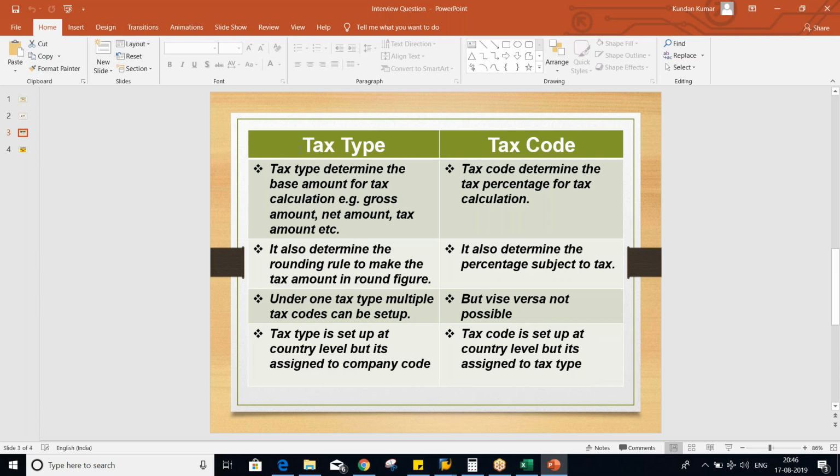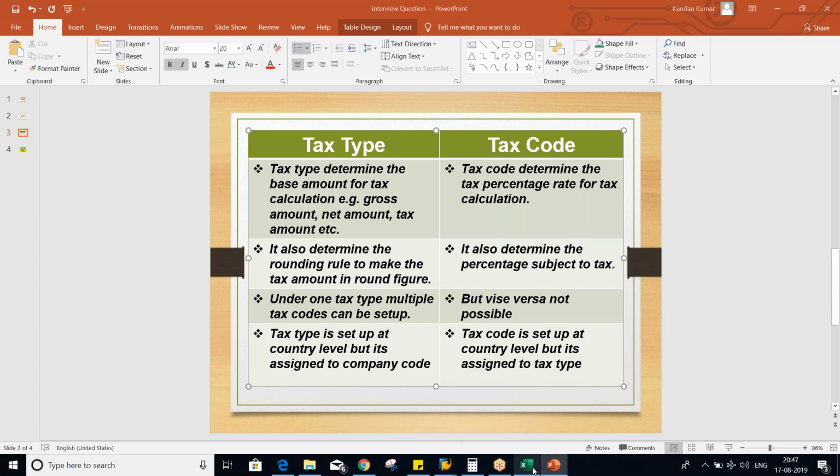Here I have specified the answers. The first difference is, tax type determines the base amount for tax calculation. This base amount could be gross amount, net amount, tax amount, etc. And tax code determines the percentage for the tax calculation. It means the percentage rate for tax calculations. Here I have specified rate for tax calculation.